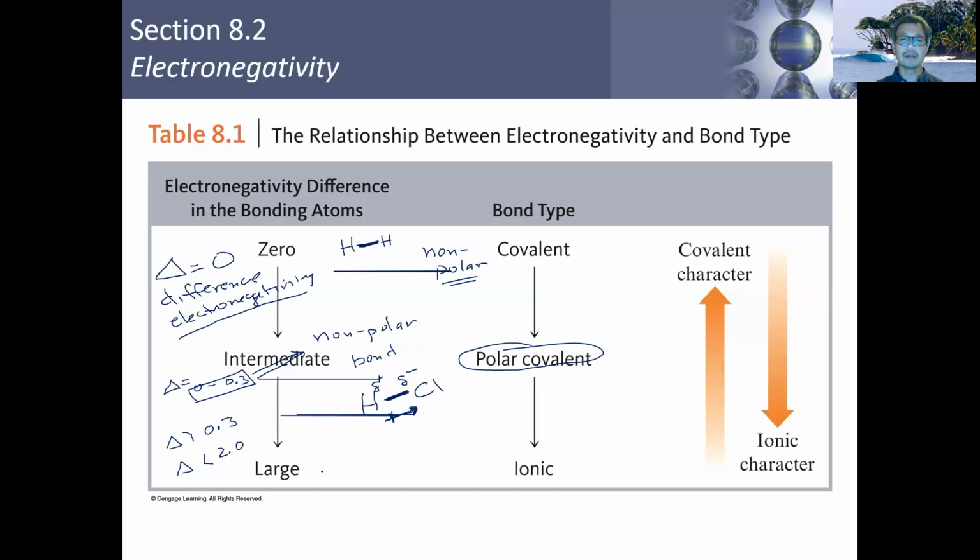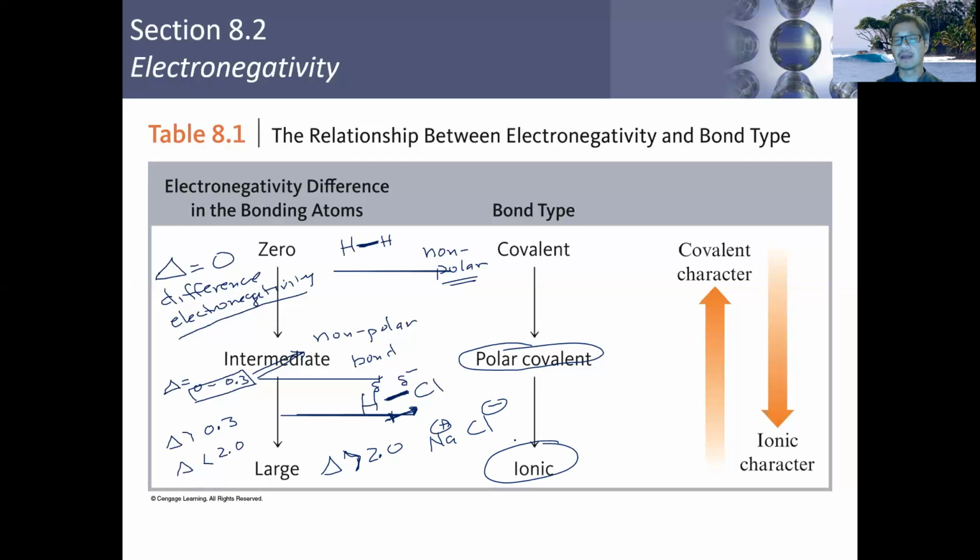Finally, if the electronegativity difference is much greater than 2, so if it's 2 or greater, then we refer to that bond as an ionic bond. Typically it's going to be a metal and a non-metal. The electronegativity difference between those two is so great that the more electronegative atom, chlorine in this case, takes the electron completely, setting up a full positive charge and a full negative charge, thus giving us an ionic bond.